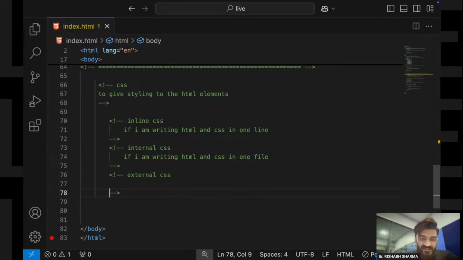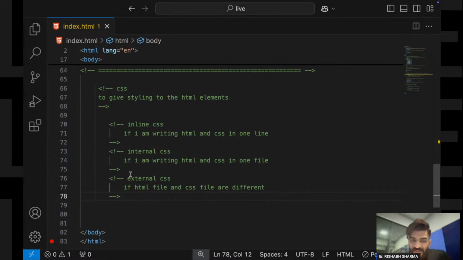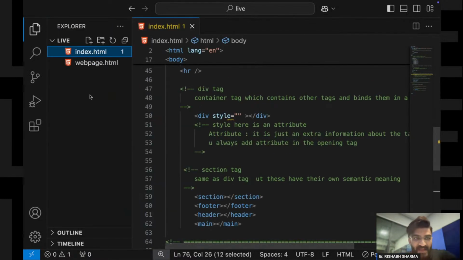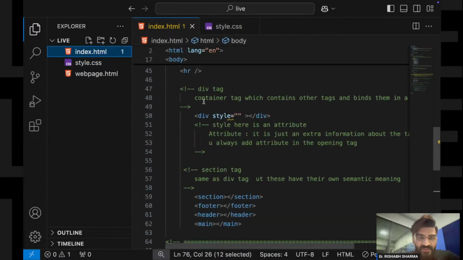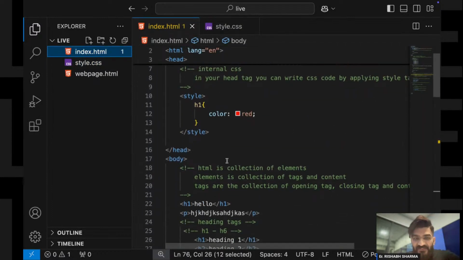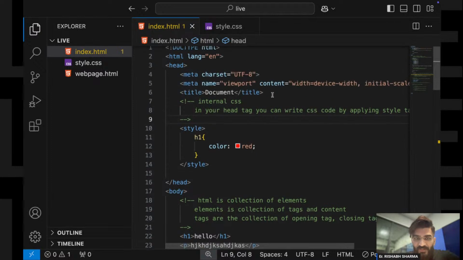Now, what is external CSS? We get it from the name. If the HTML file and the CSS file are different, right? So when we have a different HTML file and a different CSS file, that is known as my external CSS. Okay, now how will we write external CSS? We will create a new file, style.css, and we will link that file over here.